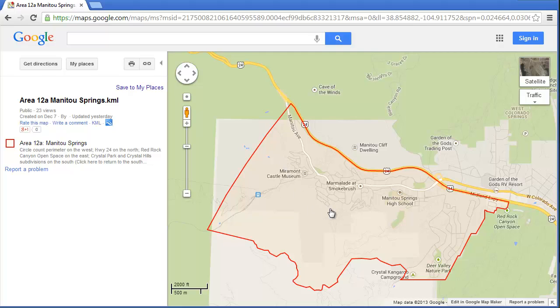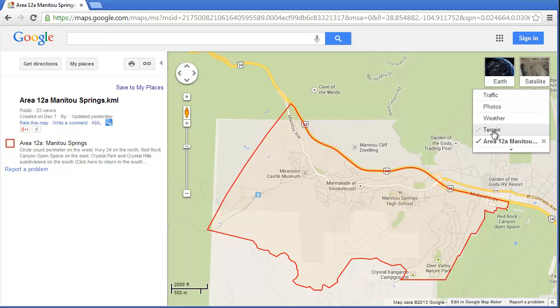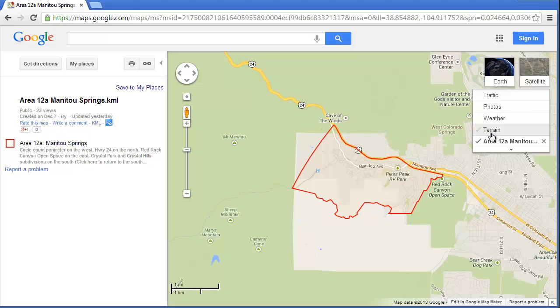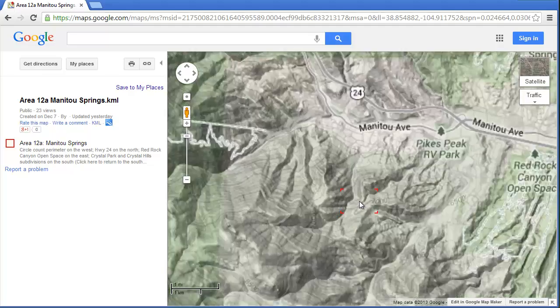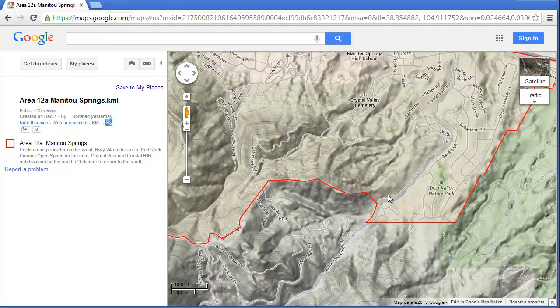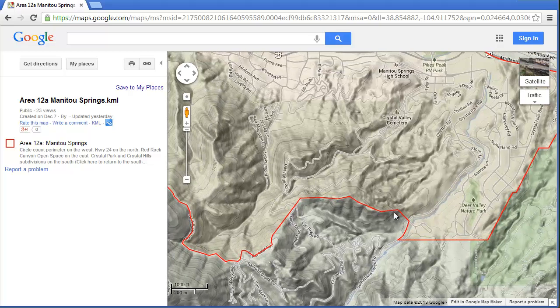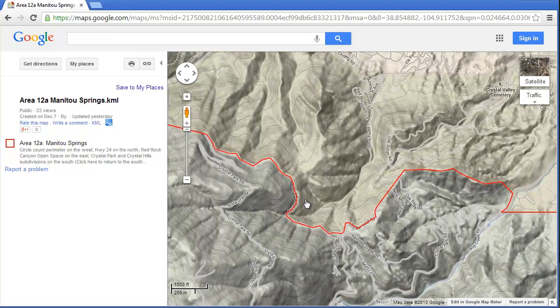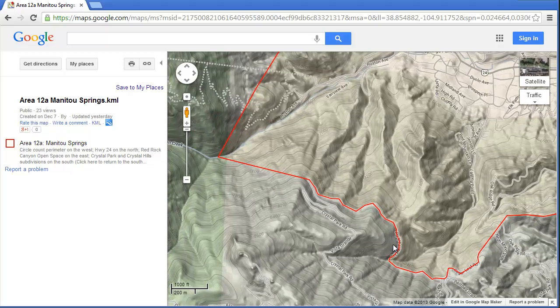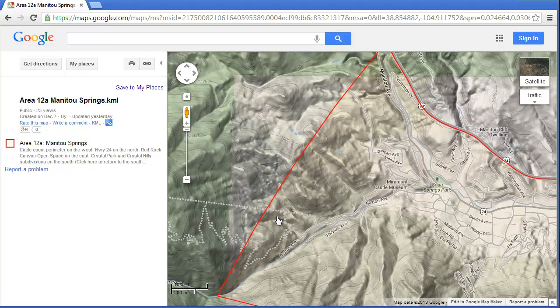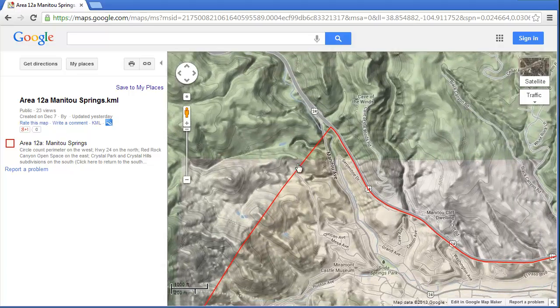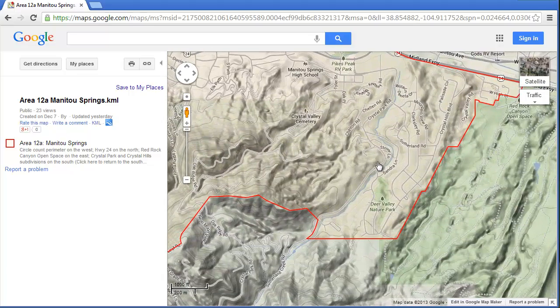Now, while I'm here, I'll show you a couple options on Google Maps. Terrain view. If you're in map view, you have an option of terrain view, which turns on your topographic data. And this is useful because, for instance, on this you can see that the boundary runs up this ridge line, and across over to the Crystal Park Road, and then down to Ruxton Creek, and following the circle count perimeter back to Highway 24. So that can be useful.